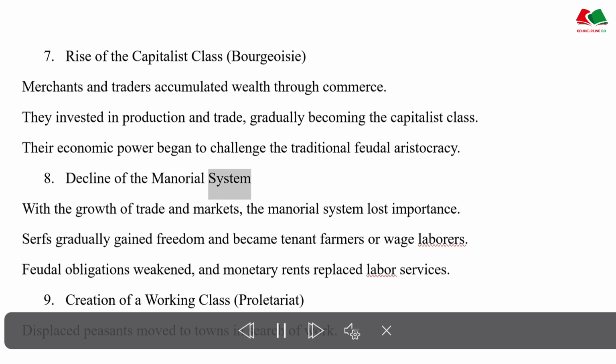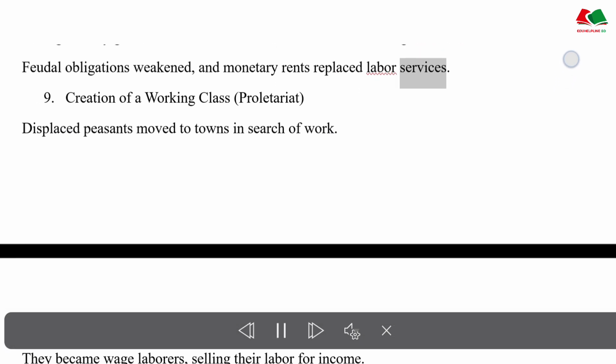Decline of the manorial system. With the growth of trade and markets, the manorial system lost importance. Serfs gradually gained freedom and became tenant farmers or wage laborers. Feudal obligations weakened, and monetary rents replaced labor services.